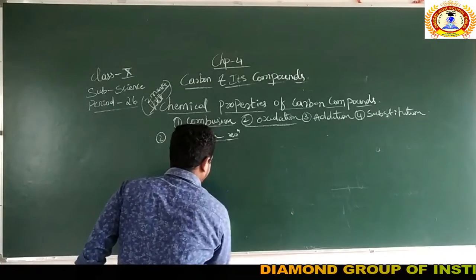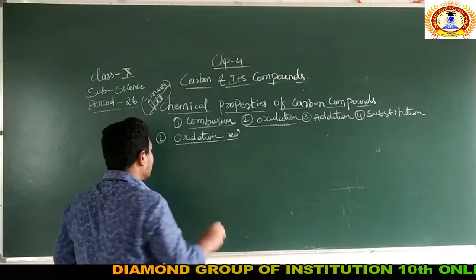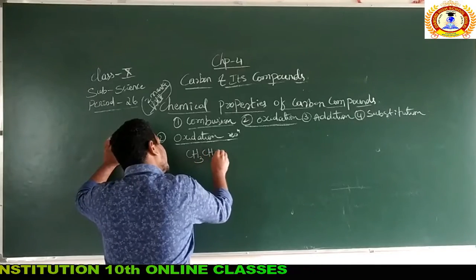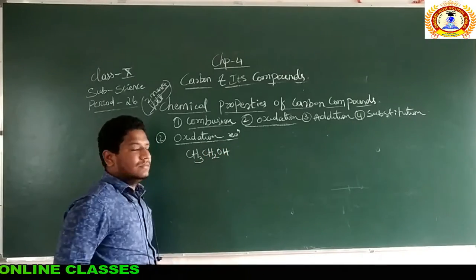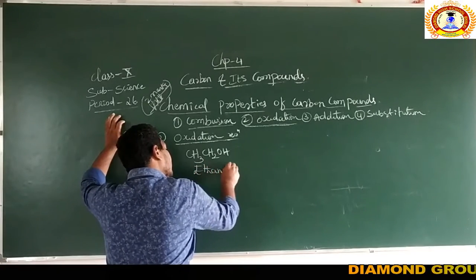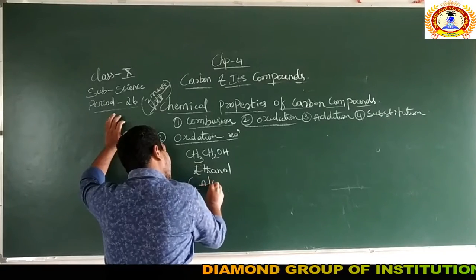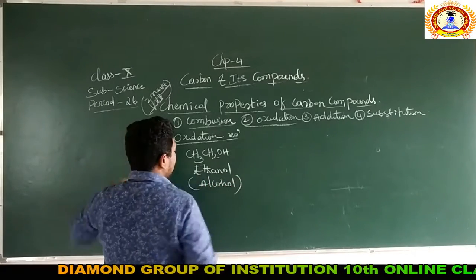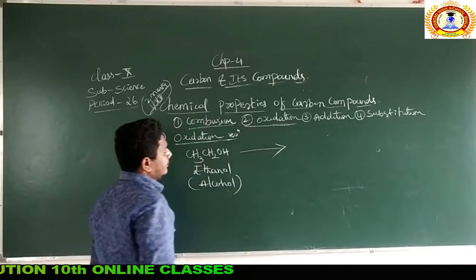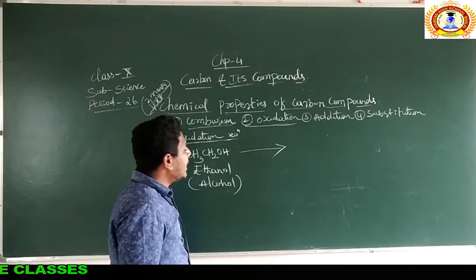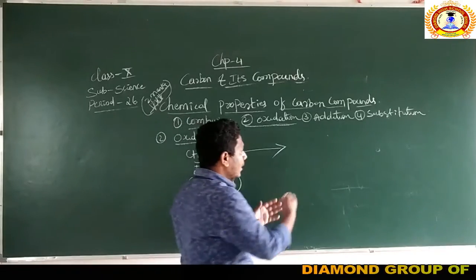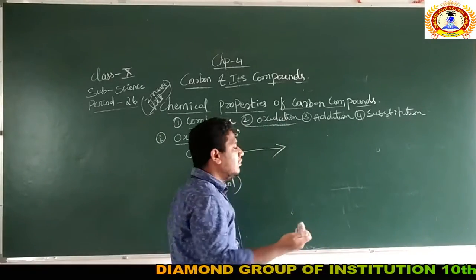Take this ethanol only. What is the molecular formula of ethanol for each carbon atom? That is CH3CH2OH. What is this? This is ethanol. Ethanol comes under the alcohols. It is alcohol, right? So now the ethanol can be converted into ethanoic acid. Before writing that, I'm going to show you the structural formula and the molecular formula.